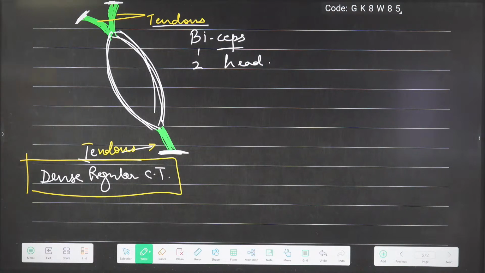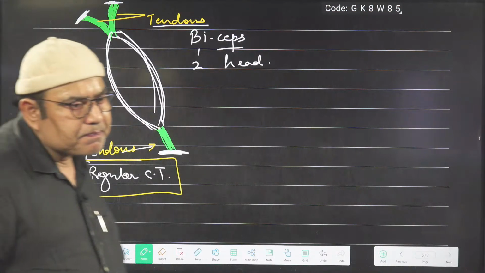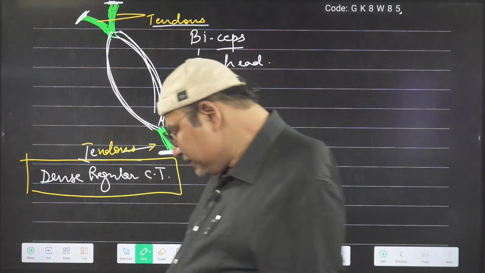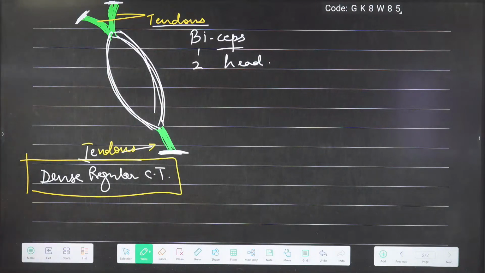Did you get this question? No? Yes, some people are no. Okay. Well, if you got this, I think you would have done the answer, dense regular connective tissue.